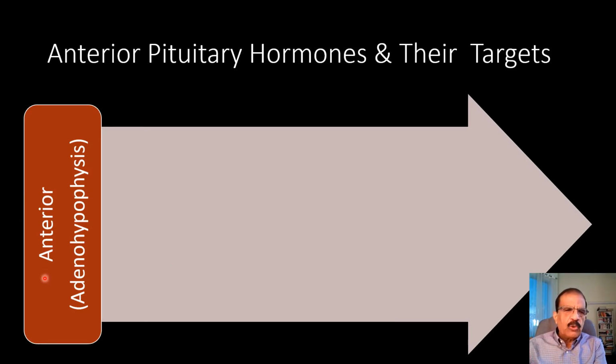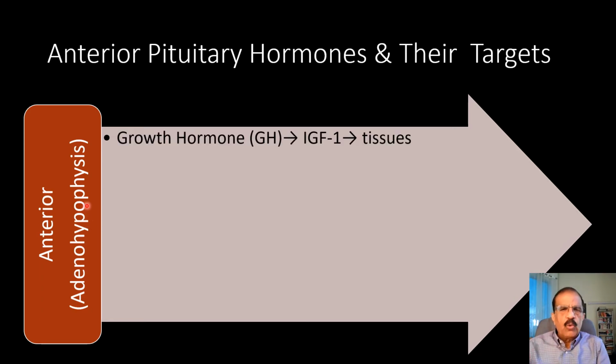Anterior pituitary, also called adenohypophysis, produces number one, growth hormone, abbreviated as GH. I think all students and postgraduate students need to memorize these abbreviations because they are often mentioned in discussions, and you need to know them so that you get the concept better.